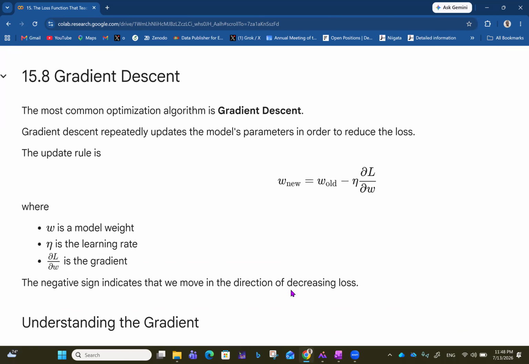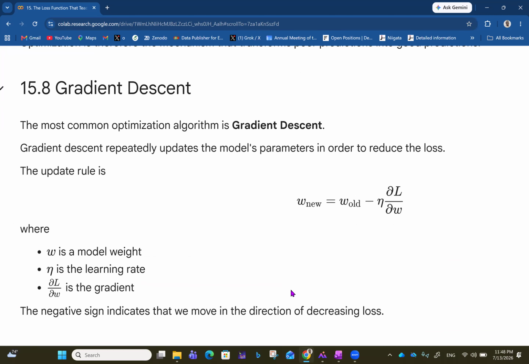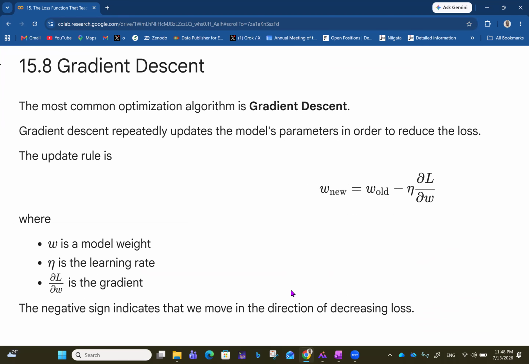So let's talk about gradient descent, which is one of the very important optimization algorithms. By the way, if you need to learn more about optimization, I have a whole playlist on numerical optimization techniques that talks about gradient descent, the conjugate gradient method, and all of these things, even things like genetic algorithm, differential evolution, and all that. If you want to check the playlist, just go to my channel, click on playlists, and go to where you find numerical optimization techniques. The most common optimization algorithm is gradient descent.